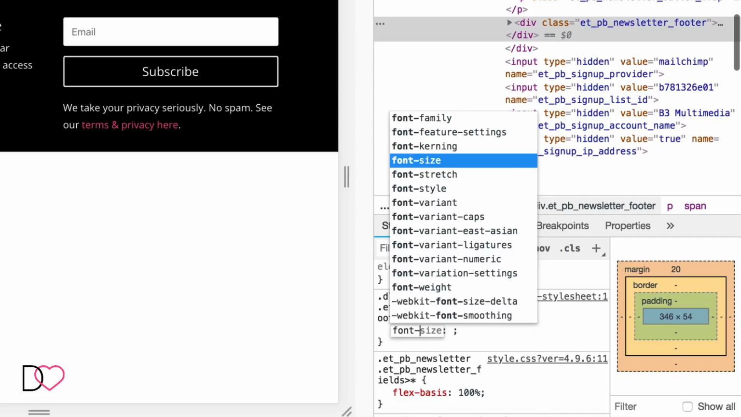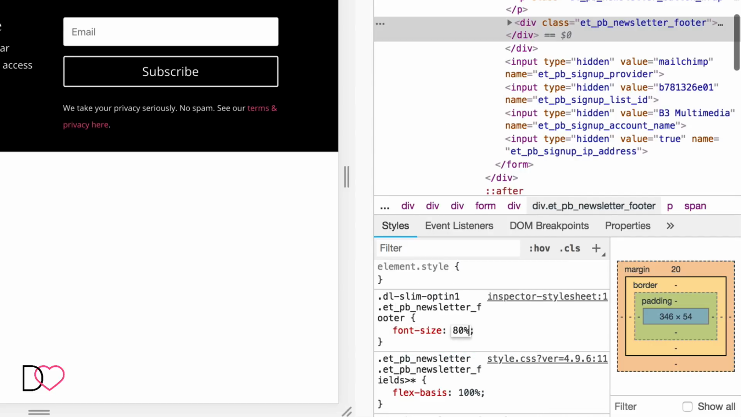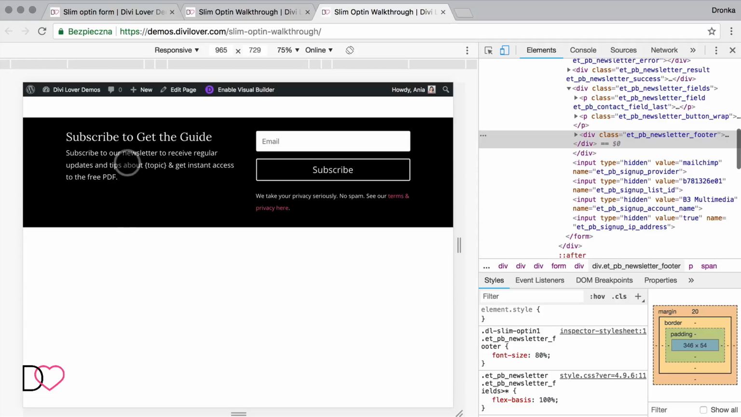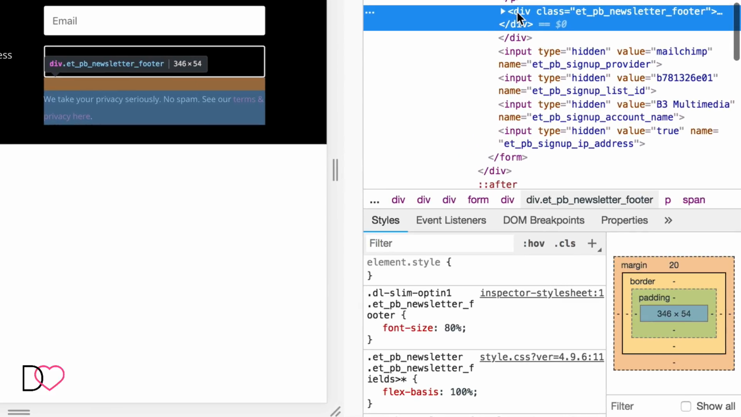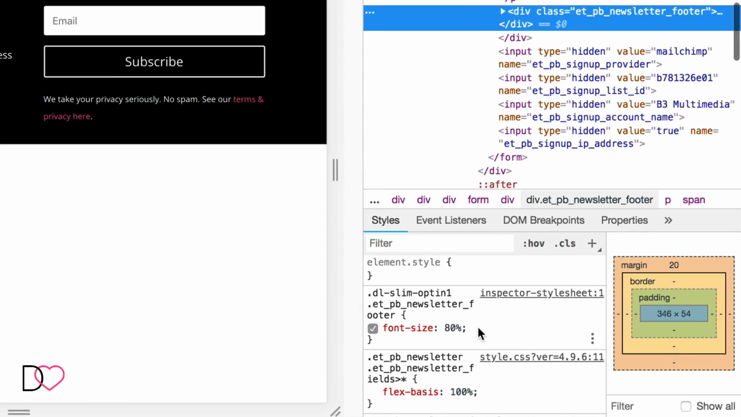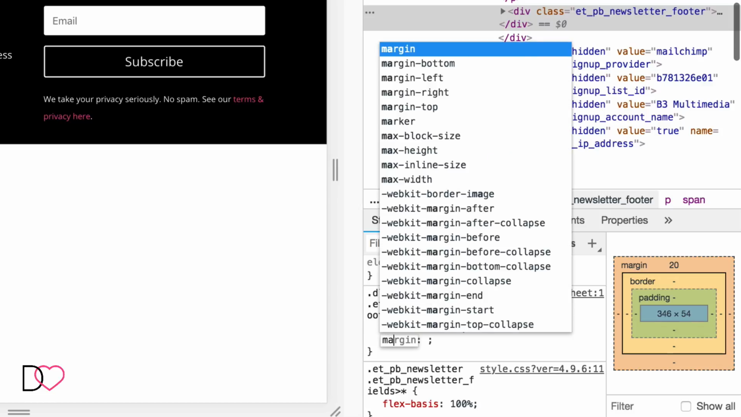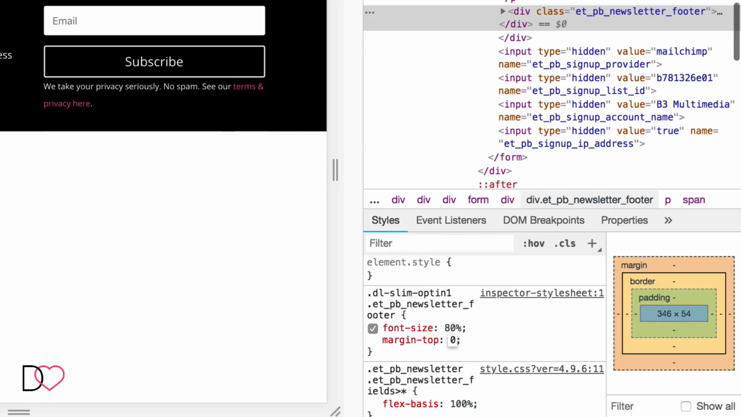And I can change the font size to 80%. I will use percent because then it will always be 80% of the font size of the description or body text. So if I decide to use smaller text for mobile, this will be even smaller. And you can see that it has a top margin of 20. We can remove that as well, since we want this form to be as slim as possible.